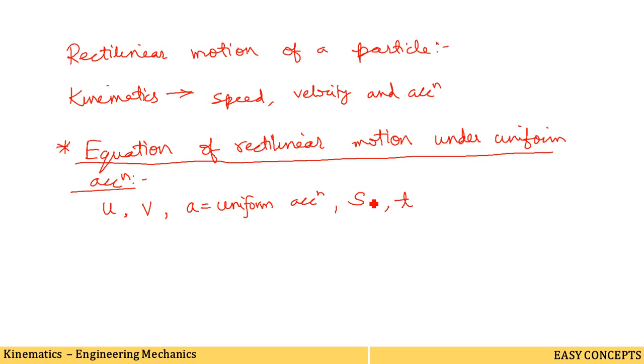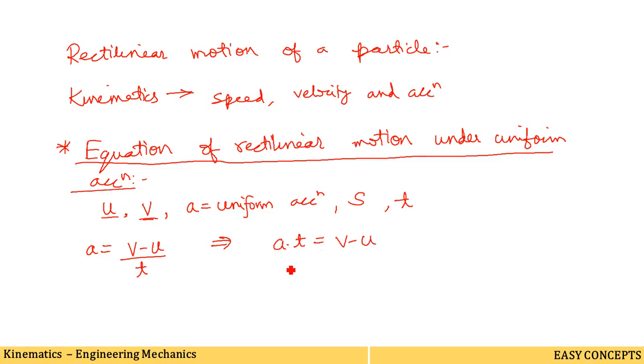According to the definition of acceleration, it is the rate of change of velocity with respect to time. We all know this. Rate of change of velocity means, there is final velocity and initial velocity. So change in velocity means final velocity minus initial velocity with respect to time. We can write it like this: a into t is equal to v minus u.